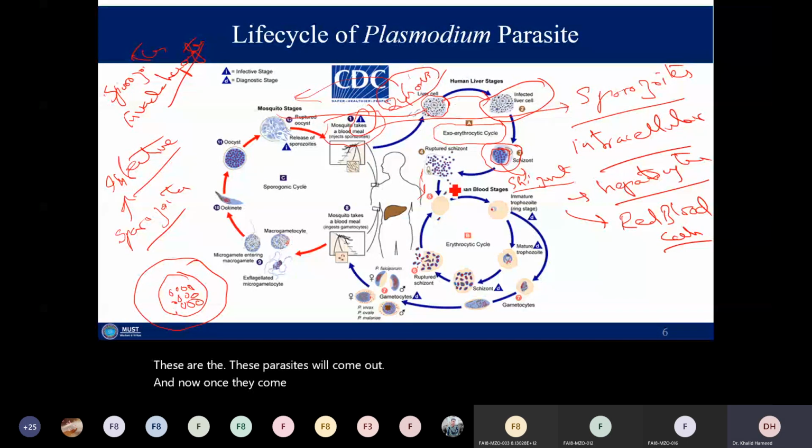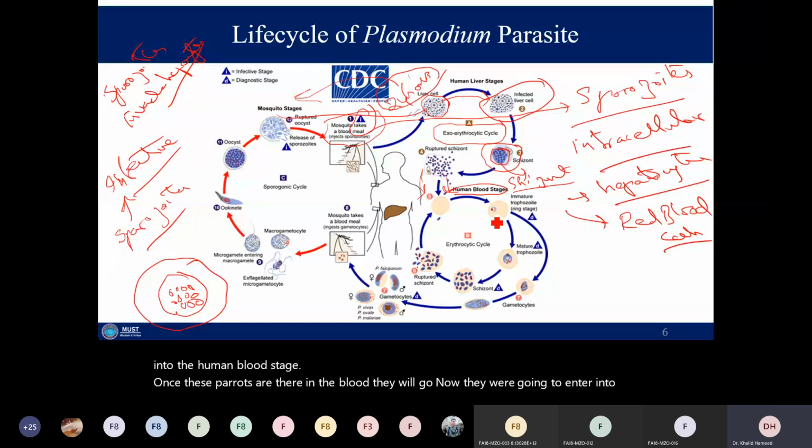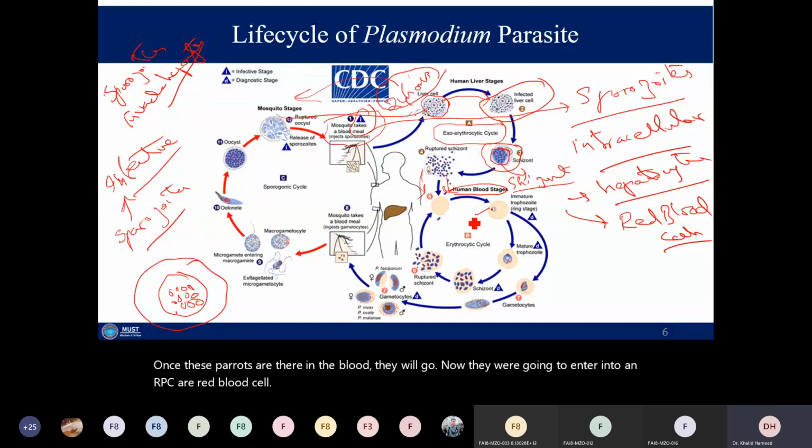Once a liver cell ruptures and they come out, they enter the human blood stage. Once these parasites are in the blood, they will enter an RBC, or red blood cell. That's why we name it the erythrocytic cycle.